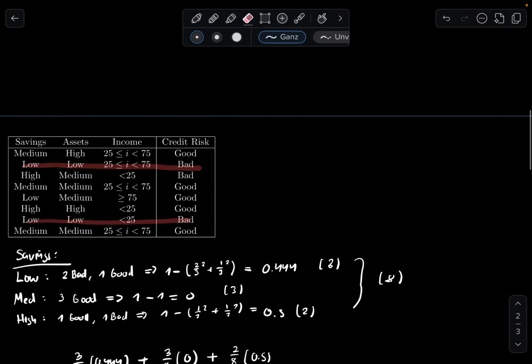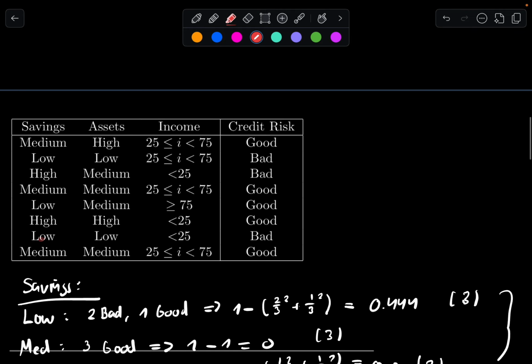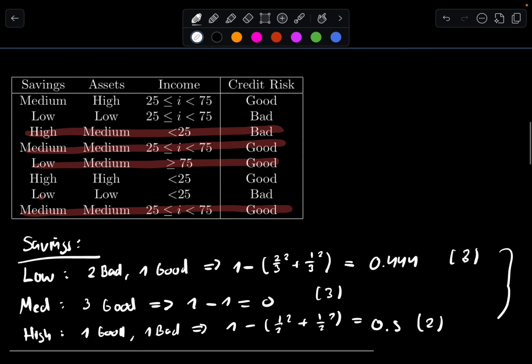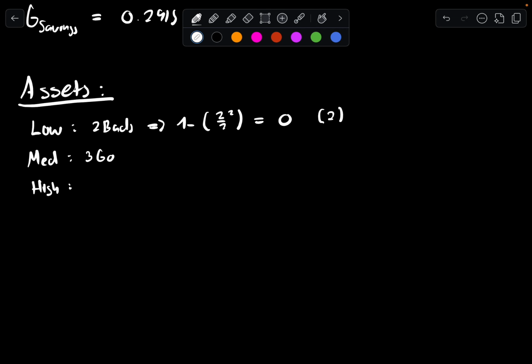Now we do medium. So this one, this one, this one, and this one. So 4 mediums, actually. And they're going to be 3 good, 1 bad. So 1 minus (3/4) squared plus (1/4) squared.